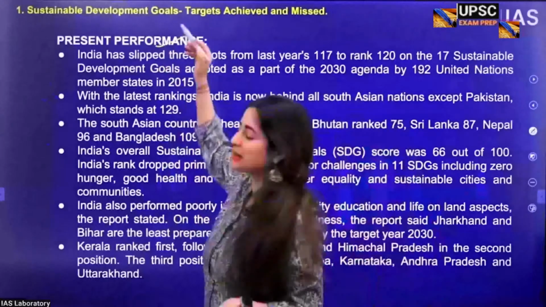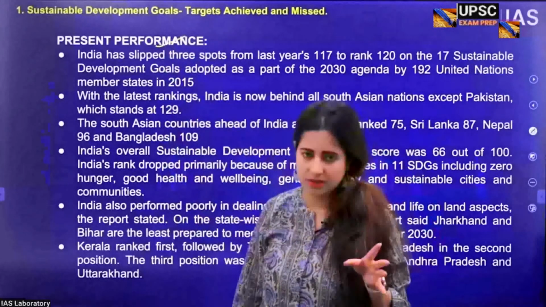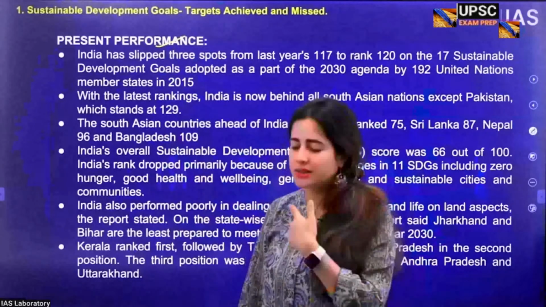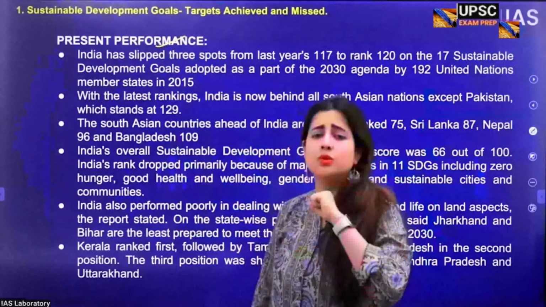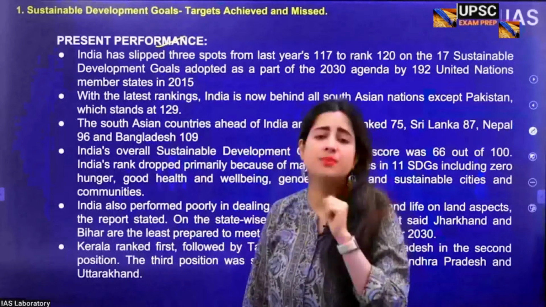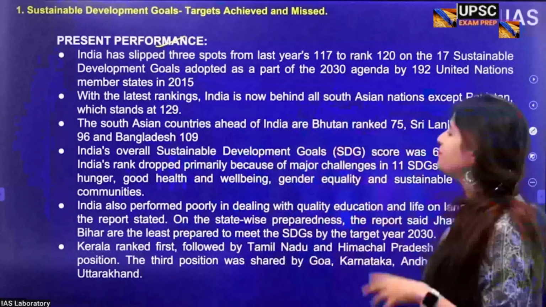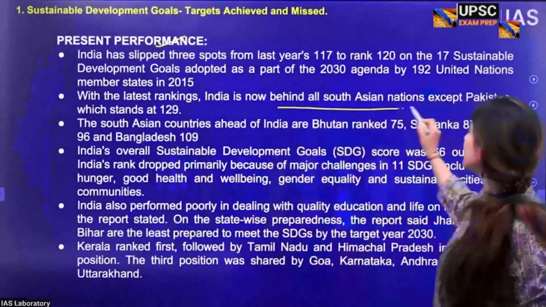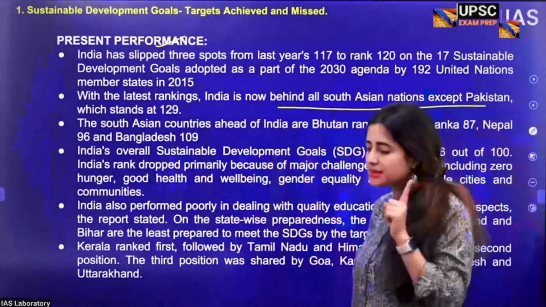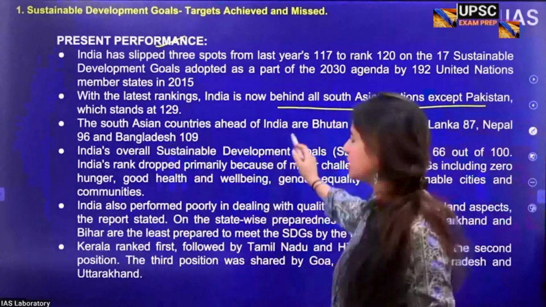Now, talking about India's performance, definitely it's not up to the mark. We are lagging behind when it comes to achieving the SDGs. But the saddest and most tragic aspect is that we are behind many other so-called backward countries. For example, we are way behind all South Asian nations except Pakistan. And that's a very tragic thing to happen.